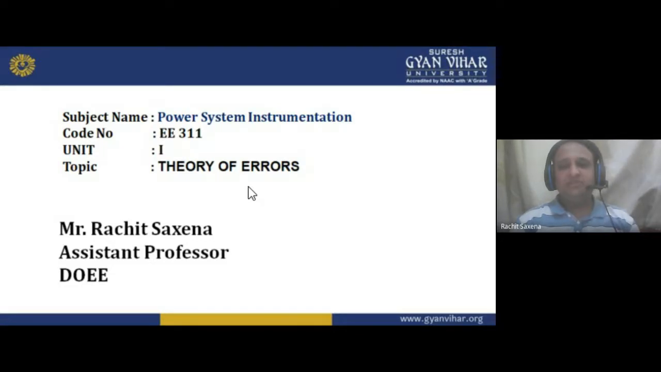Power System Instrumentation comes in your fifth semester, the third year of electrical engineering. As per our SGU curriculum, the code number is EE311. EE represents electrical engineering, 3 is for third year, and 11 is the code. We are dealing with Unit 1, and the topic is Theory of Errors. There are many subtopics, but the main topic is the theory of errors, because we are going to study errors.